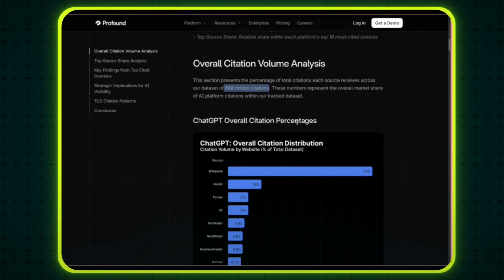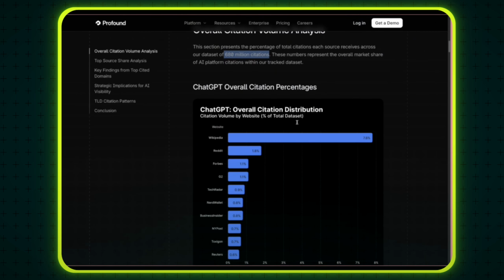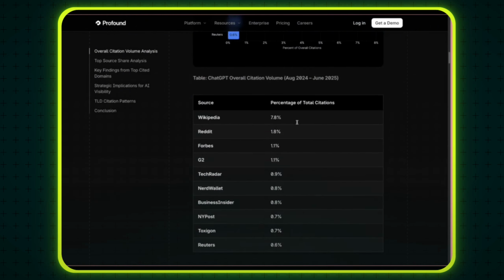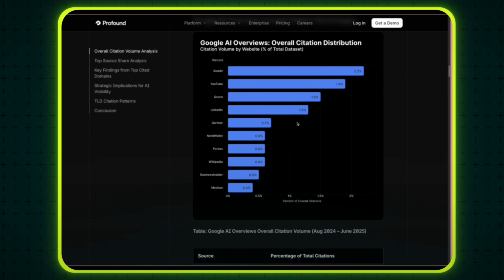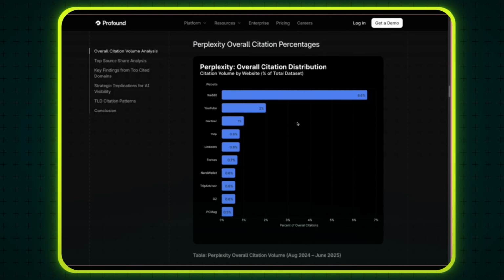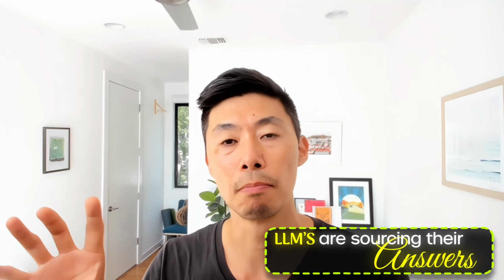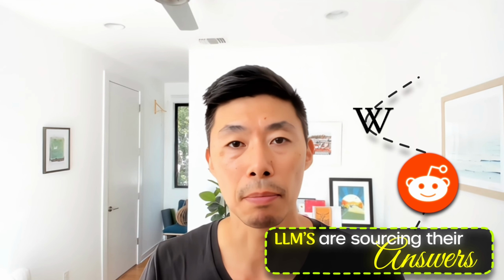So let's go through quickly and see that ChatGPT, for example, cites Wikipedia the most at 7.8%, but Reddit the second most at 1.8%. Google AI Overviews actually cites Reddit the most at 2.2%. Again, remember, Reddit and Google have a partnership, and Perplexity cites Reddit the most at 6.6%. So this is telling you that these LLMs are sourcing their answers most from Reddit or Wikipedia or YouTube.